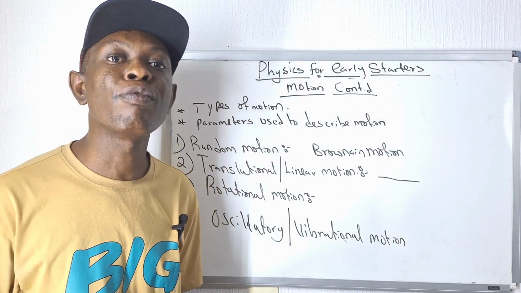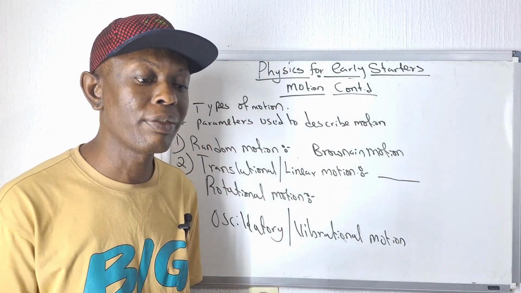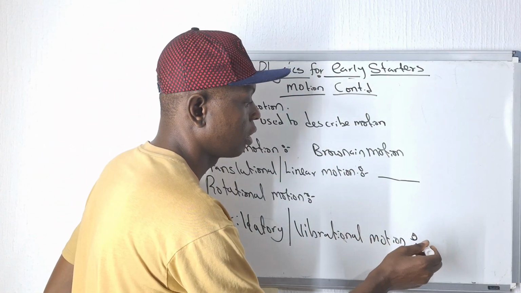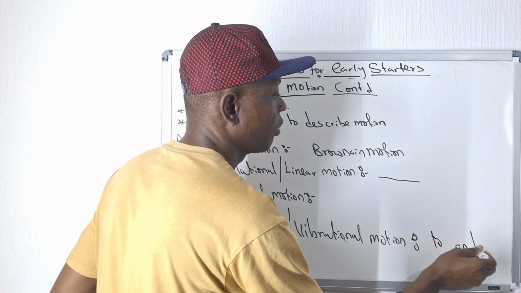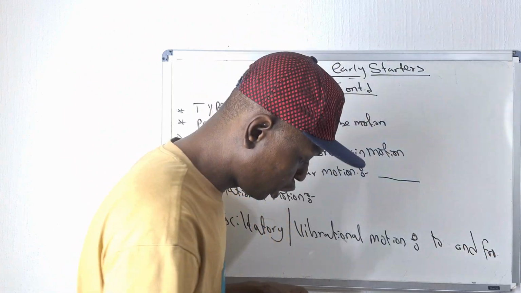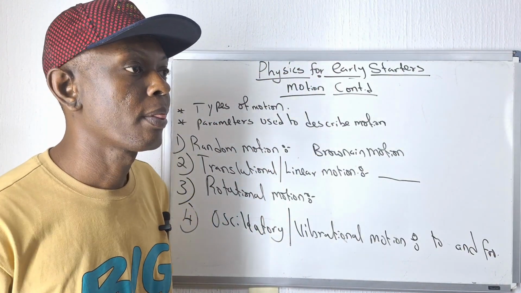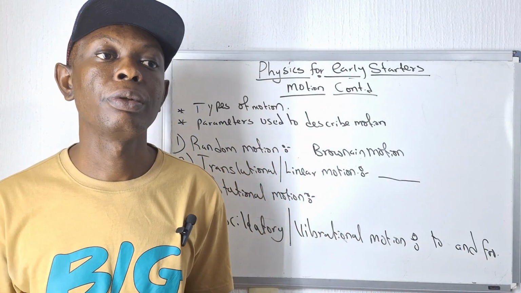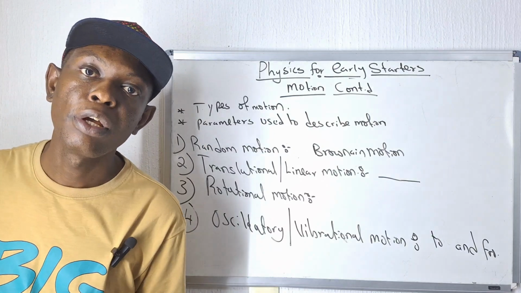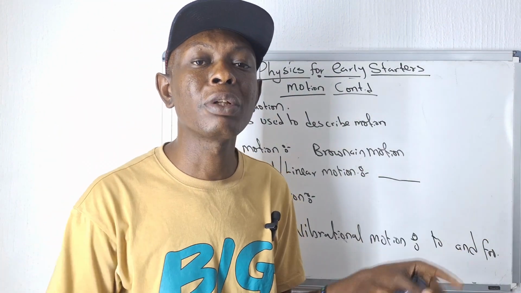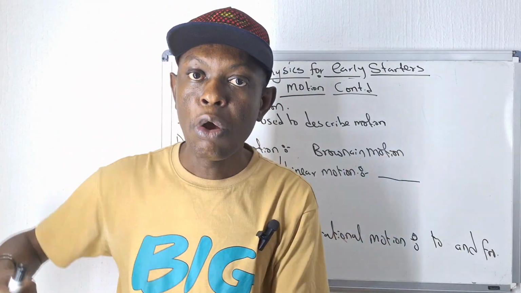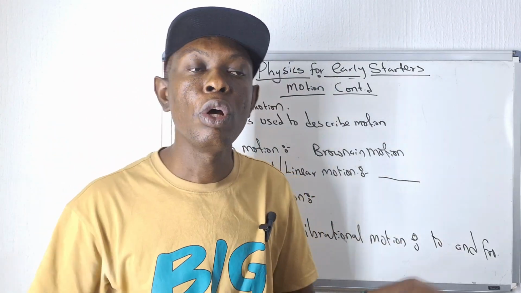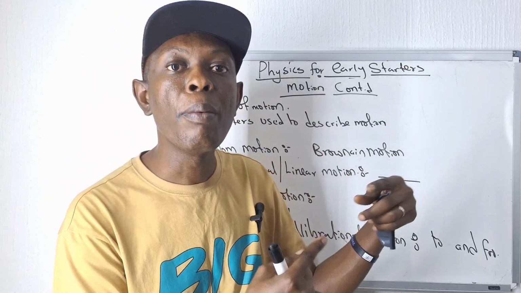Now, this is a type of motion that is classified as a to and fro. It is a motion in which an object moves forward, comes back to a starting position, goes behind it again, returns to the starting position, and moves back. So there's a continuous swinging of an object. When an object takes such a pattern, it is said to undergo an oscillatory motion.